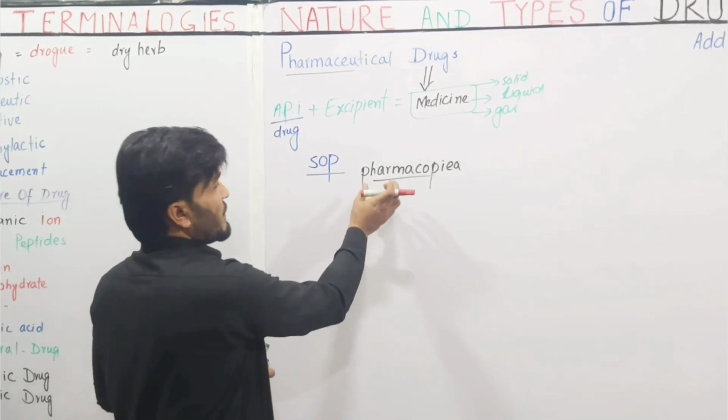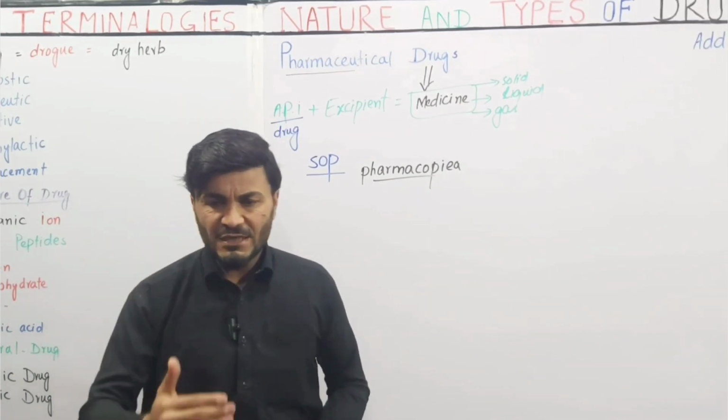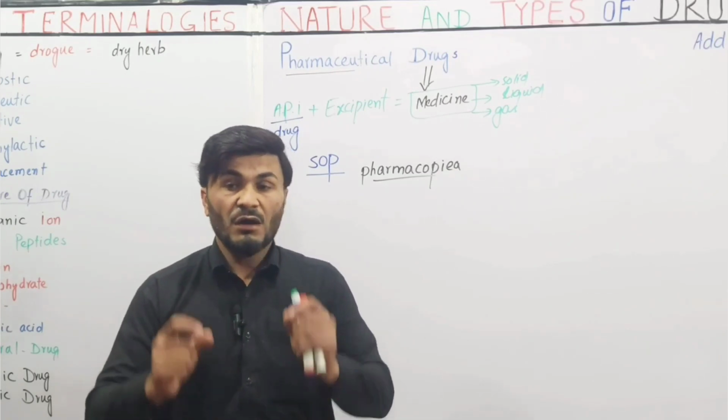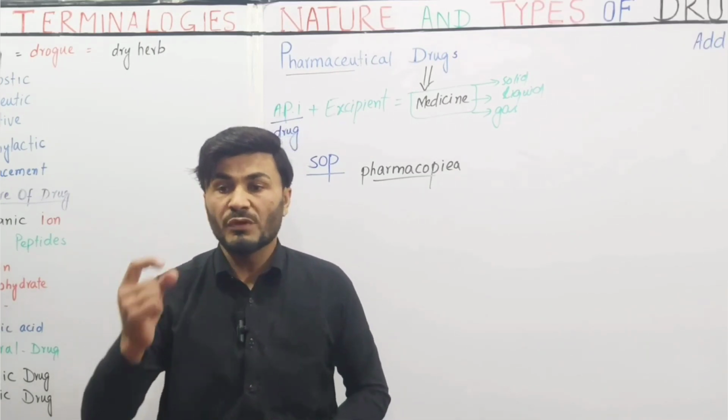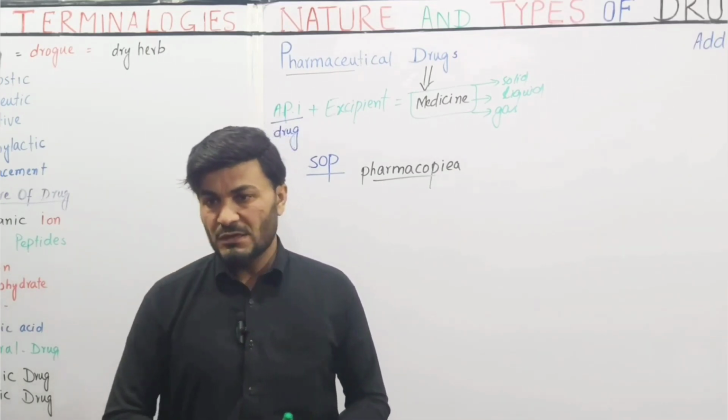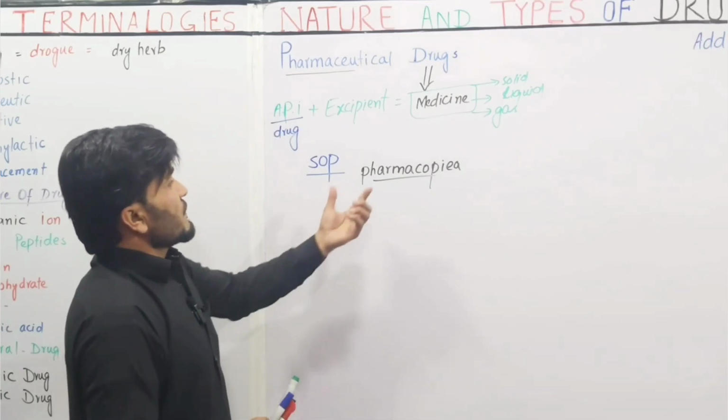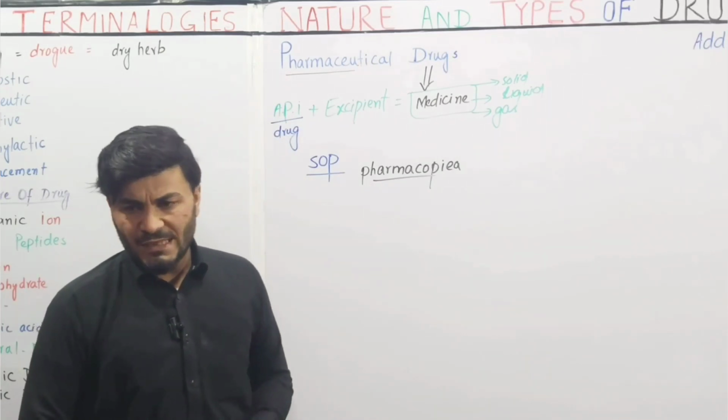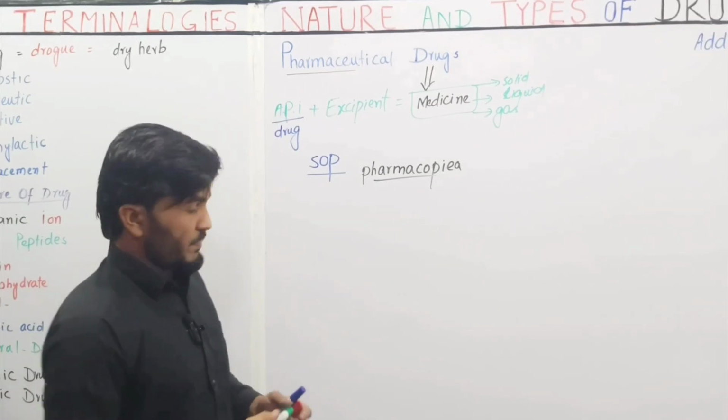In the pharmacopoeia, there is a step-by-step guideline on how to synthesize the drug and how to add excipients according to the criteria mentioned.